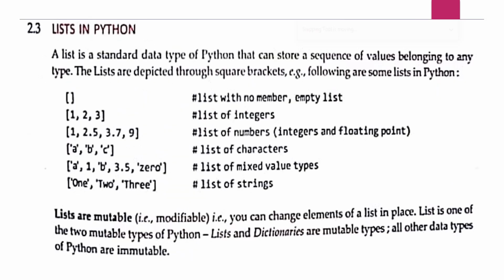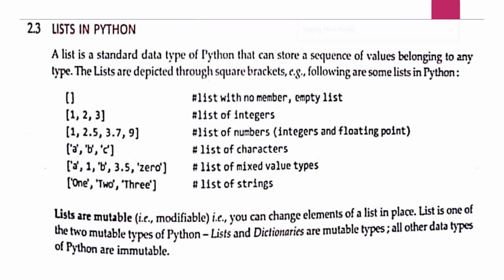Lists in Python. A list is a standard data type of Python that can store a sequence of values belonging to any type. That means we can store any kind of data in the list. List is a dynamic array. List is also called heterogeneous. Heterogeneous means dissimilar, means different types of values can be stored.